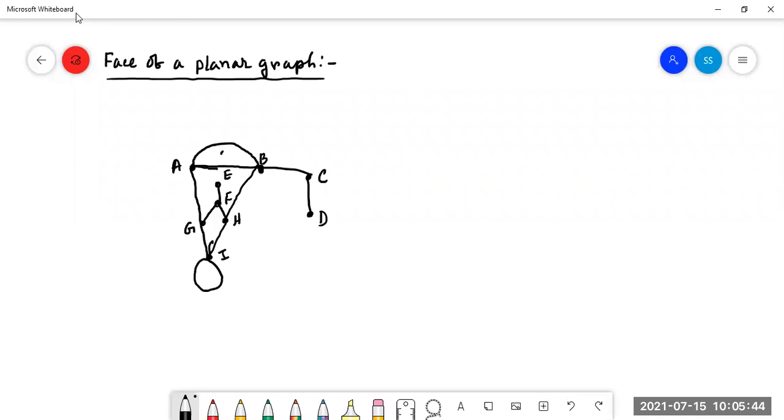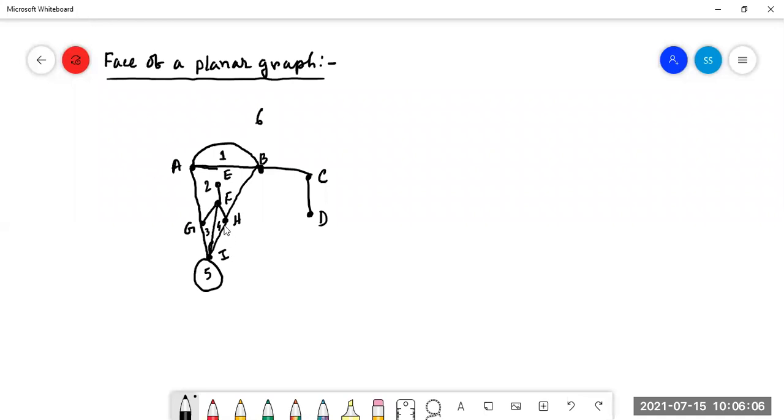Face of a planar graph means here it is 1, this one is 2, and we have to take one each from here to here. This one is 3, this one is 4, this one is 5, and here is the 6.